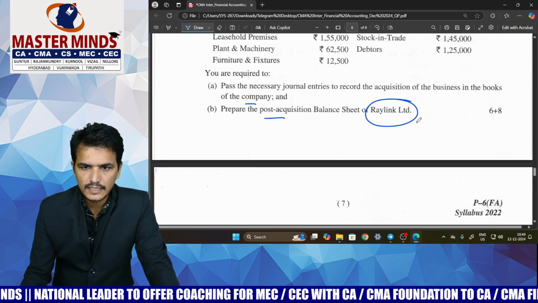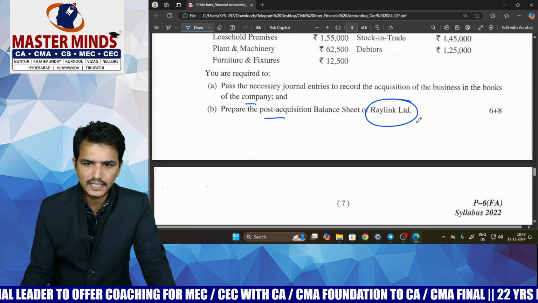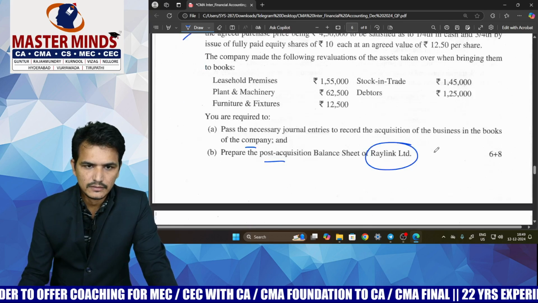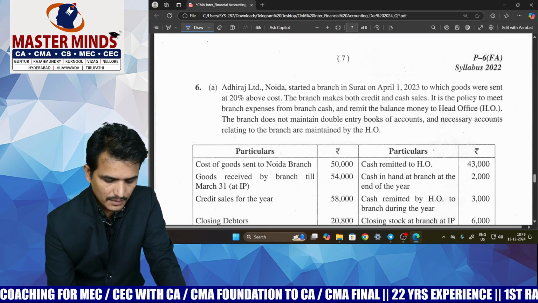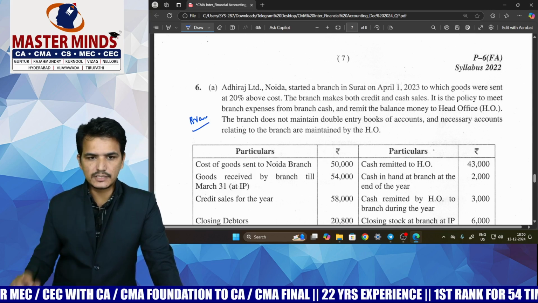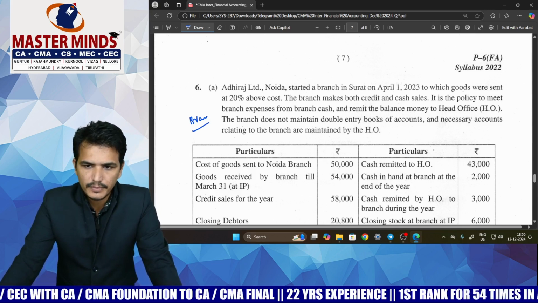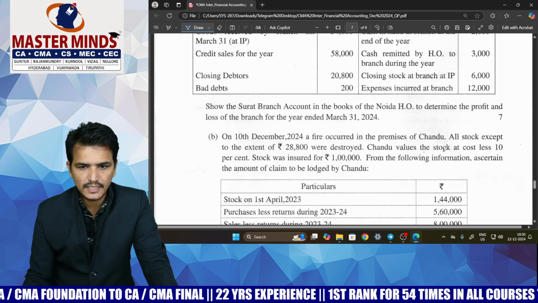Here we have to write the entries in the books of the purchasing company, and also prepare the balance sheet of the purchasing company. Next, coming to question number 6A, which is based on the branch accounts. And in case of branch accounts, many times we have suggested you to prepare or go through the branch debtors method or stock and debtors method. Here the question was given based on the debtors method only.